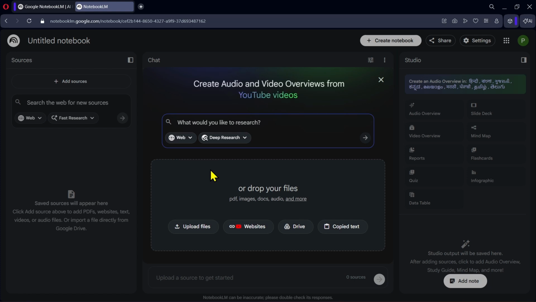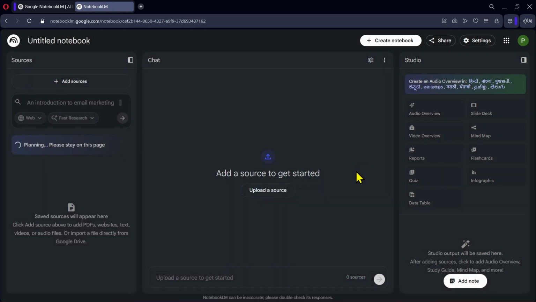For this demonstration, however, we will let NotebookLM find sources for us, so I'll enter a topic here. For this example, I'll type An Introduction to Email Marketing for Building a Successful Business, and now we'll press Enter. NotebookLM will now begin searching the web and gathering sources related to this topic.